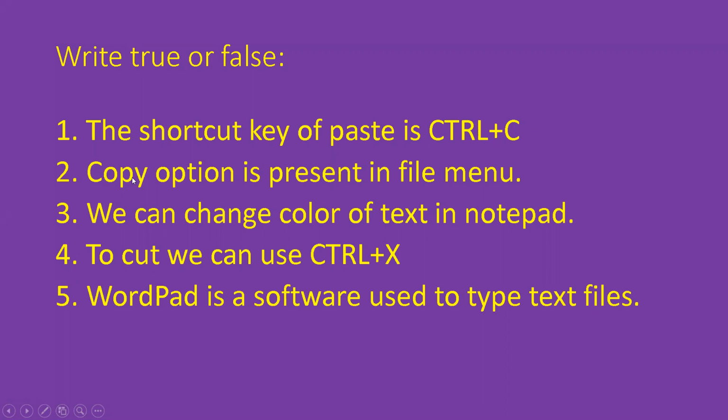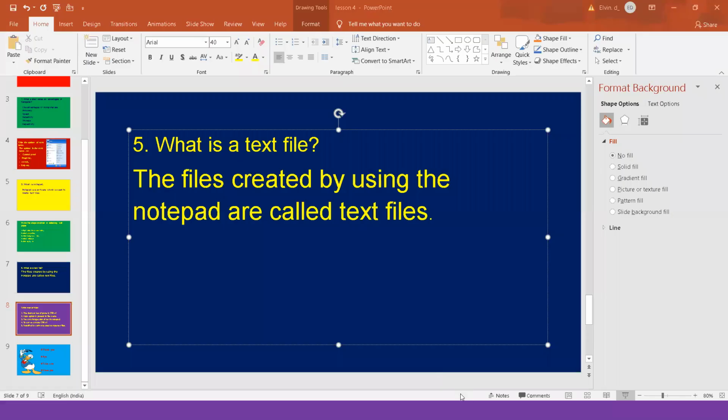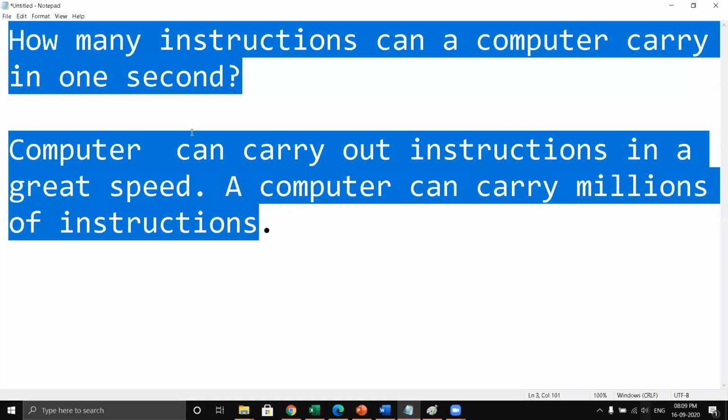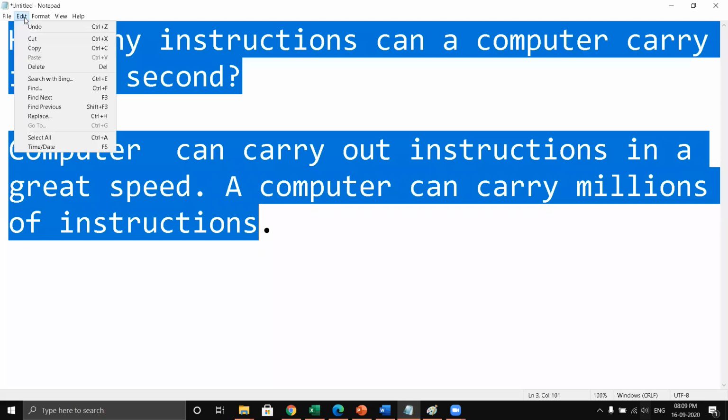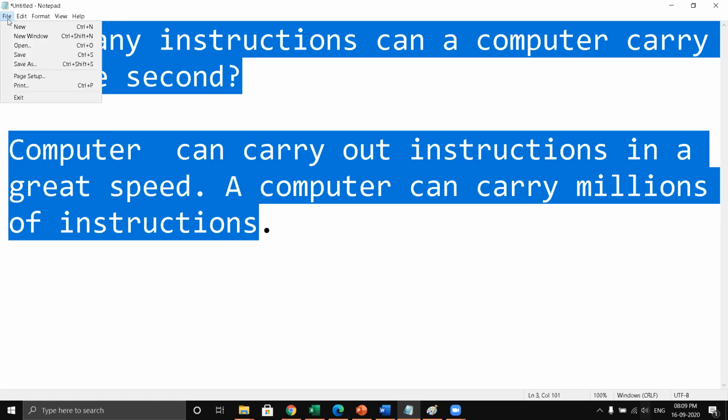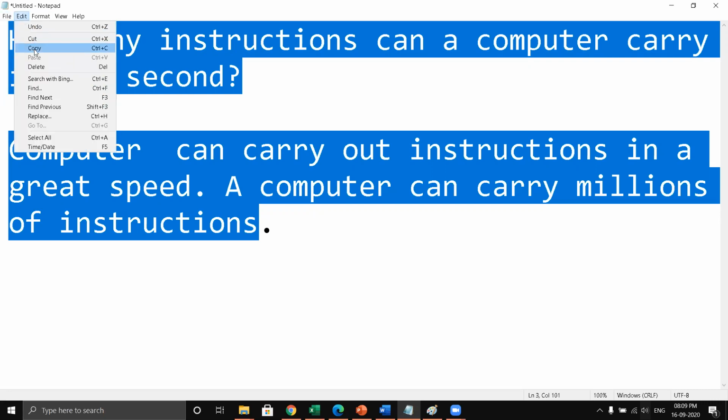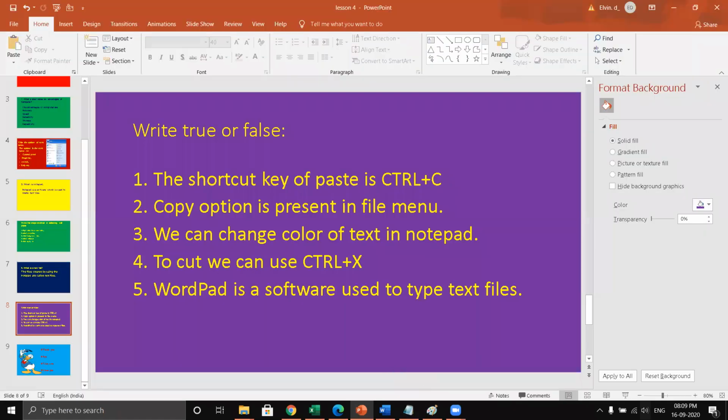Next, the copy option is present in the file menu. No, it is wrong. Where is the copy option? The copy option is in the edit menu. Can you see here? This is edit. In file, we are having new, open, save, save as. So where is the copy option? In the edit menu. Are you clear? Okay. Next.